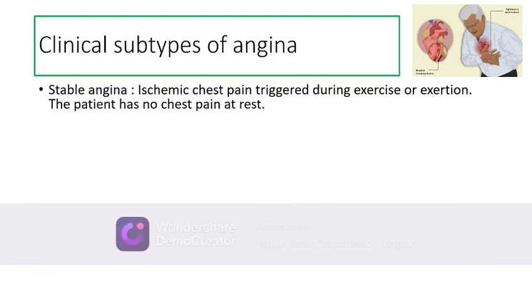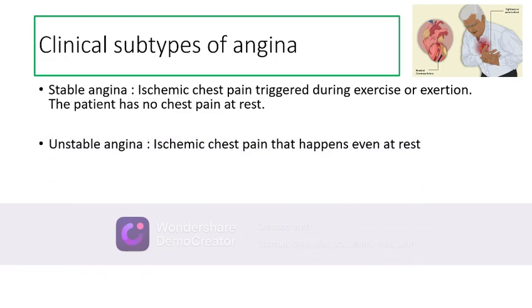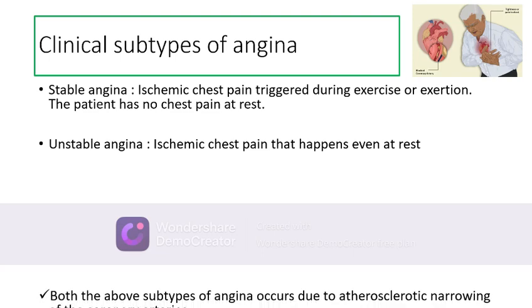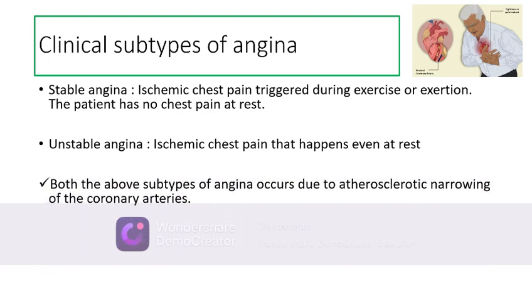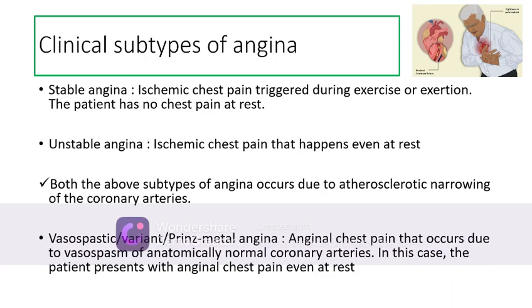What are the clinical subtypes of angina? Stable angina: ischemic chest pain that is triggered during exercise or exertion. Stable angina patients have no chest pain at rest. Unstable angina patients, ischemic chest pain can happen even at rest. Now, both the above subtypes of angina occur due to atherosclerotic narrowing of coronary arteries.